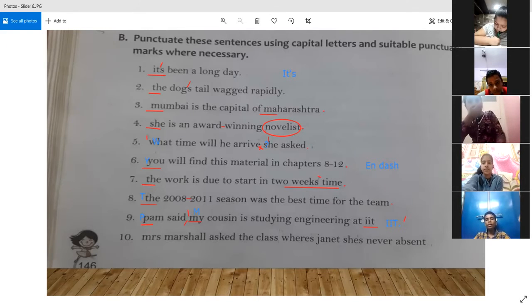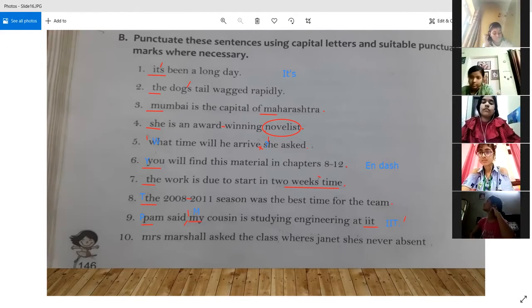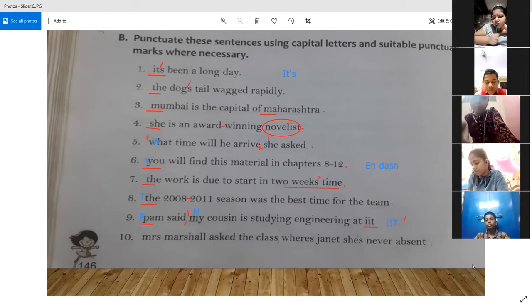All right. Yes, Yanshi. Yes, sir. Sir, in Mrs., M will be capital. Yes, definitely. Marshall is a name, so M also will be capital in Marshall. After ask the class, we have a comma. And quotation marks will start and W will be capital. So from ask the class, we are getting the idea that now some direct speech is going to come. So we are putting quotation marks.